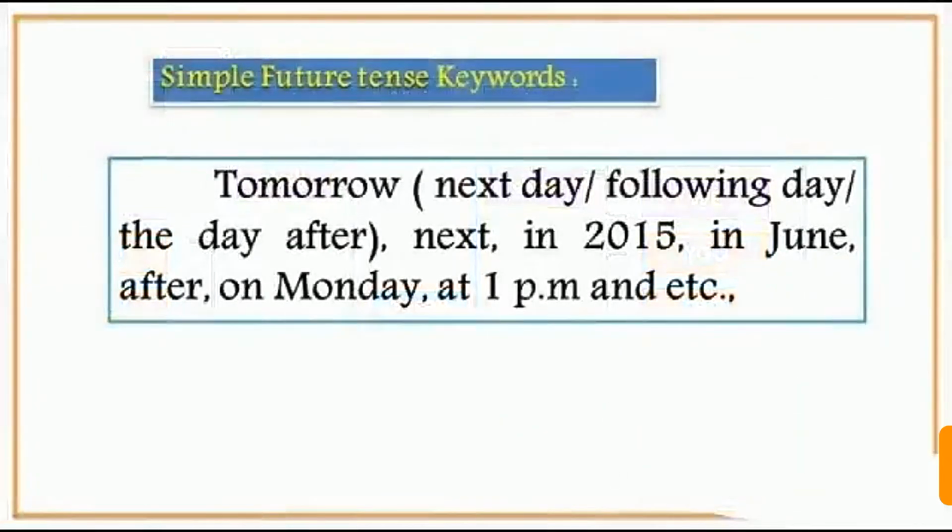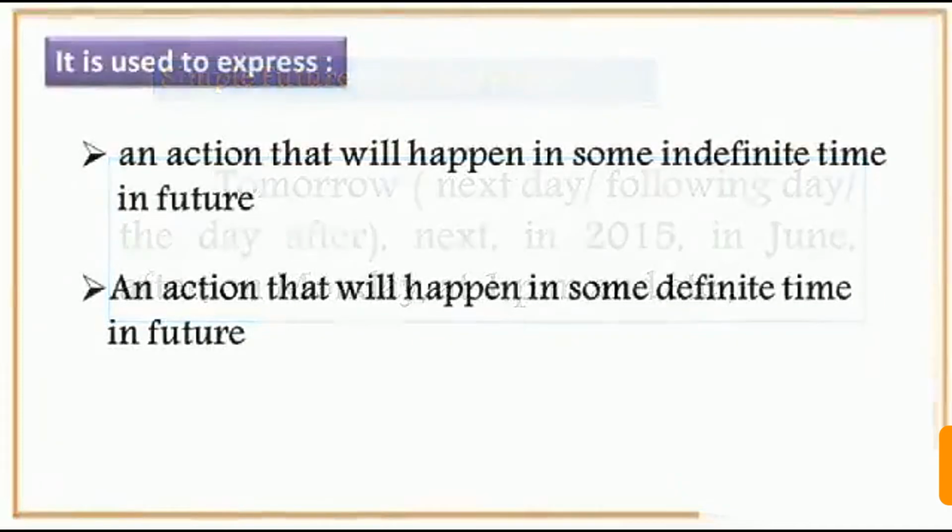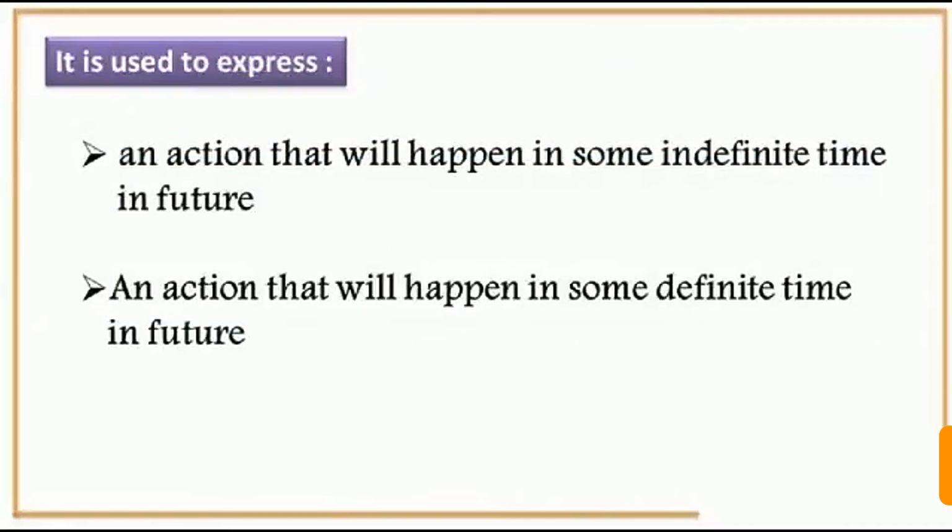Let's see the keywords for simple future tense. They are tomorrow, and for tomorrow we can also use next day, following day, the day after, or next, in 2015, in June, after, on Monday, at 1 p.m. Such sort of words we can use for the simple future tense. Let us see its usage. It is used to express an action that will happen at some indefinite time in future, or it is also used with an action that will happen at some definite time in future.